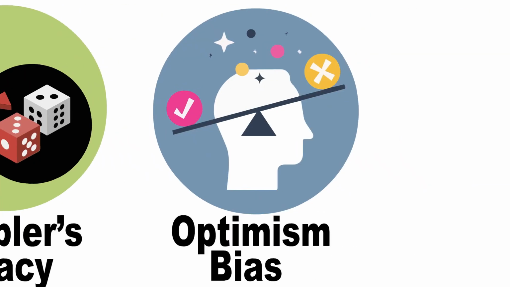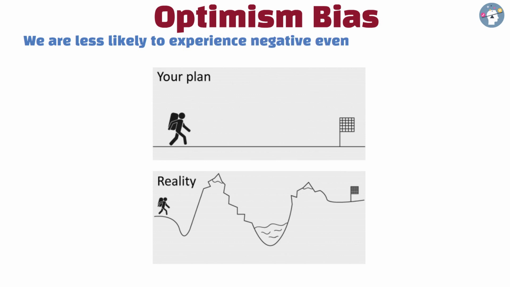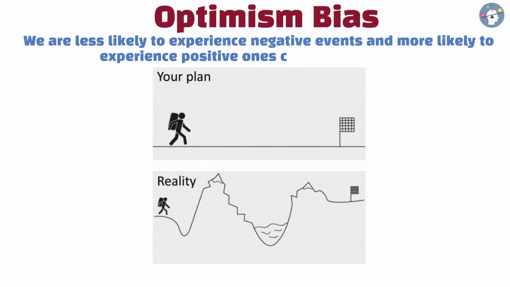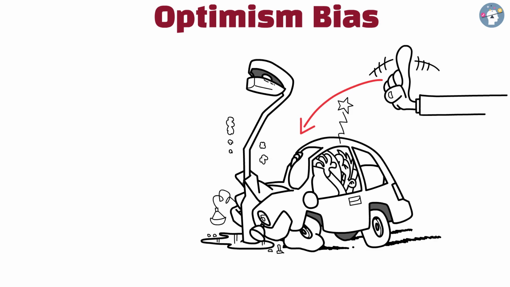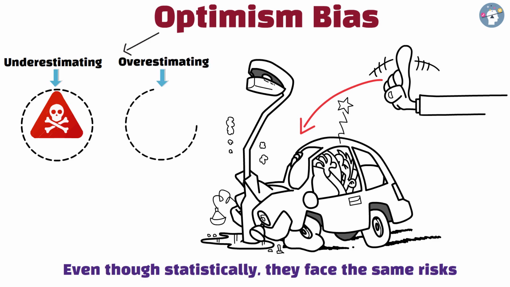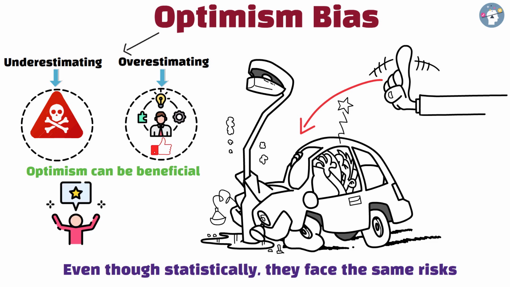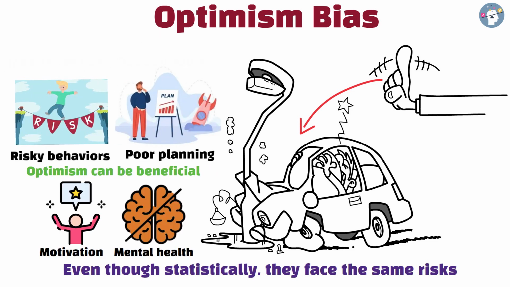Optimism bias. Optimism bias is the tendency to believe that we are less likely to experience negative events and more likely to experience positive ones compared to others. For example, someone might believe they are less likely to get into a car accident than the average driver, even though statistically they face the same risks. This bias can lead to underestimating dangers and overestimating one's own abilities or good fortune. While optimism can be beneficial for motivation and mental health, it can also lead to poor planning and risky behaviors if people fail to consider potential risks.